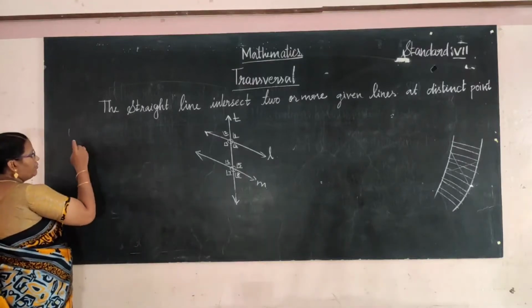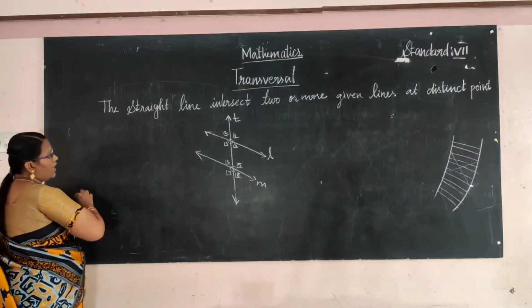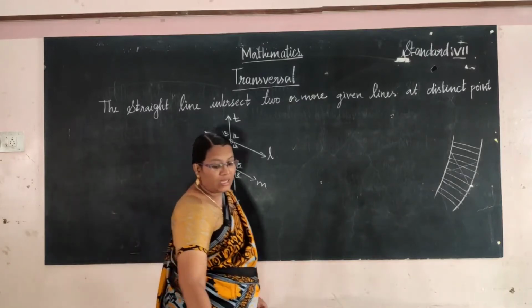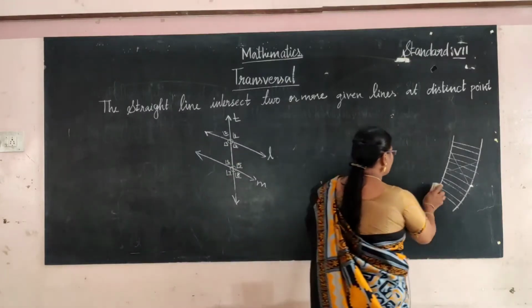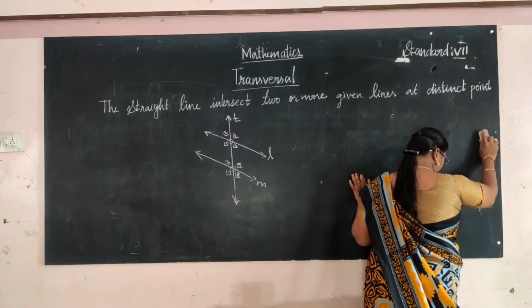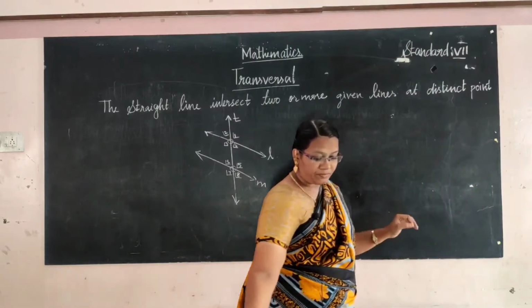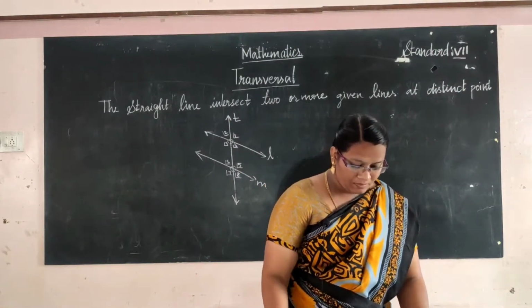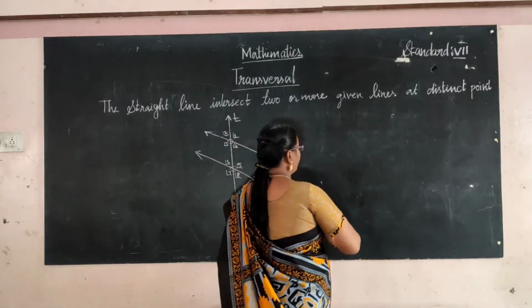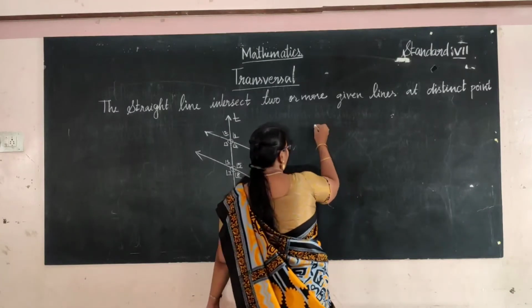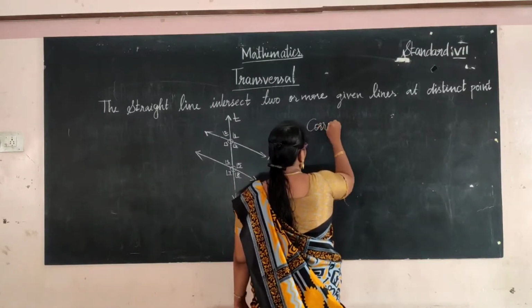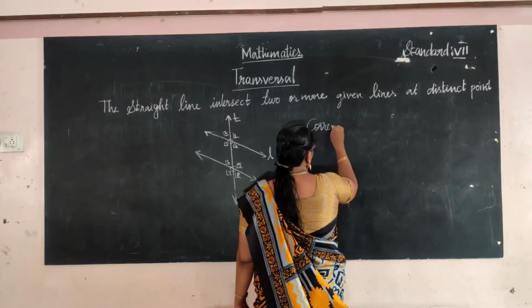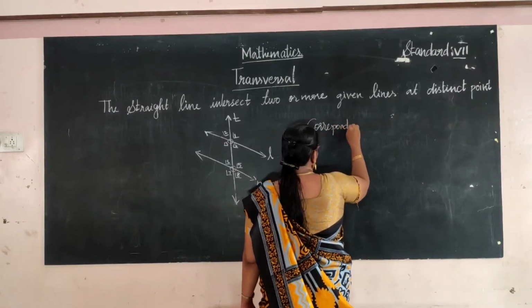The first one is corresponding angles. First I will shortly explain, and after that I will write the definition.